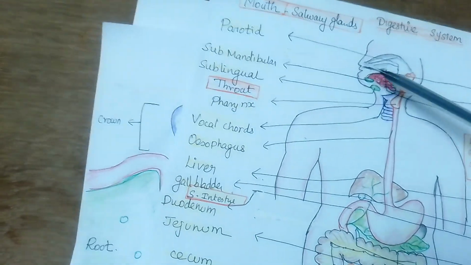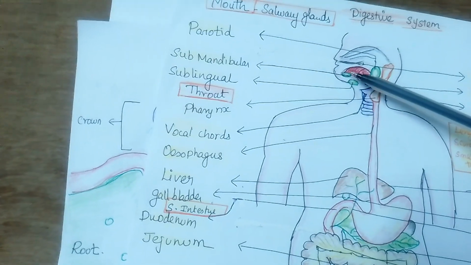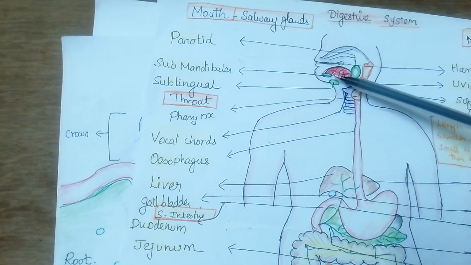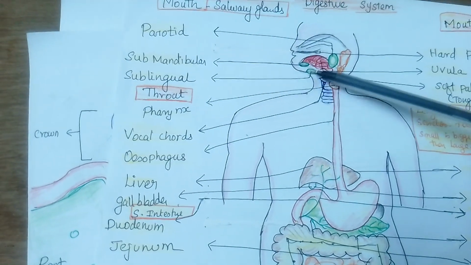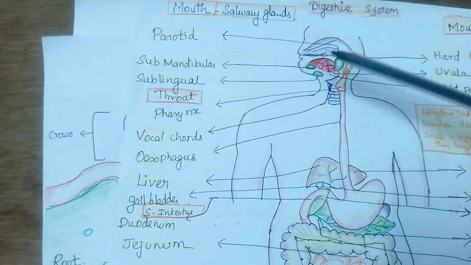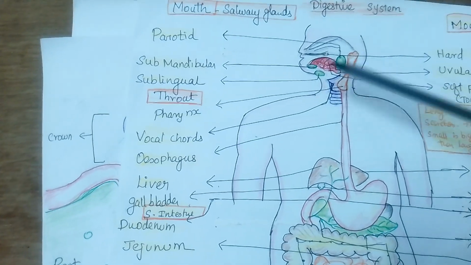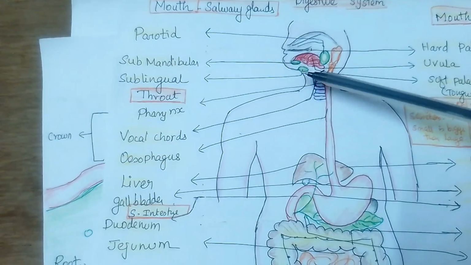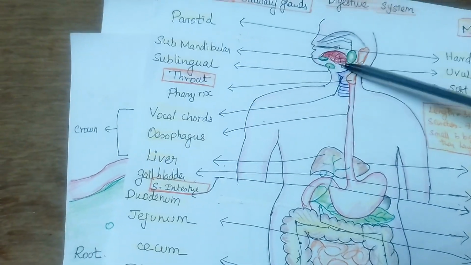Oral phase: here the food is coming in, and then mastication takes place, the grinding of the food. Then the bolus, with the dorsum of the tongue pushing the food, moves back to the pharynx. Once it comes to the pharynx, the pharyngeal phase starts.